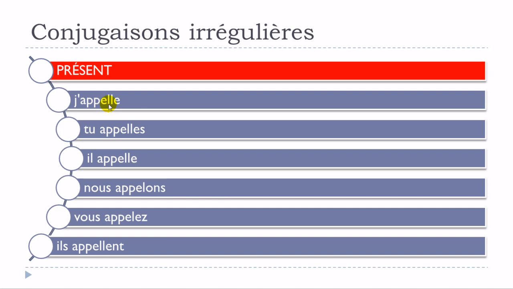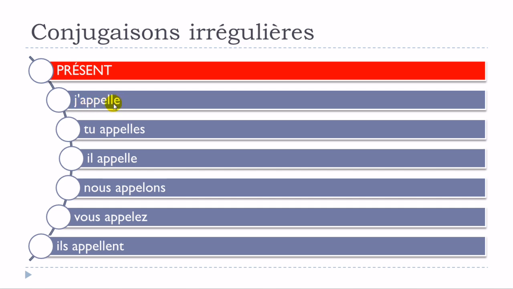You will have to put another one. As we saw in the previous video, if you have a double L like that, it will affect the pronunciation of the e. It will open the sound.